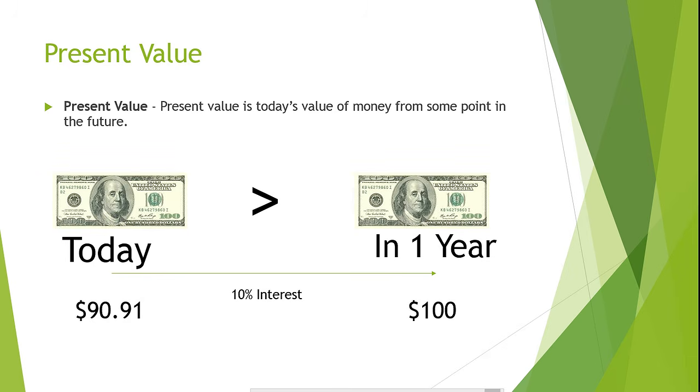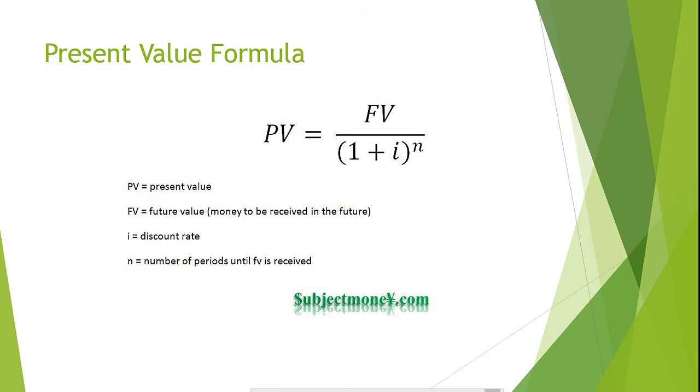This means that according to an available 10% interest rate, the present value of $100 a year from today is worth $90.91 today. The present value formula for a lump sum of money in the future is shown here. The interest rate is also known as the discount rate, since you will be discounting the future sum of money by the interest rate.